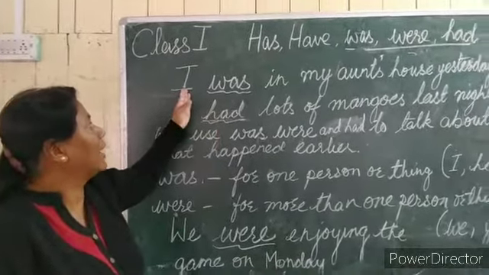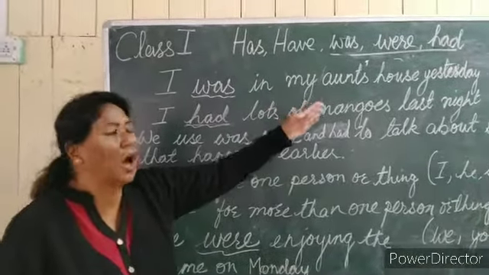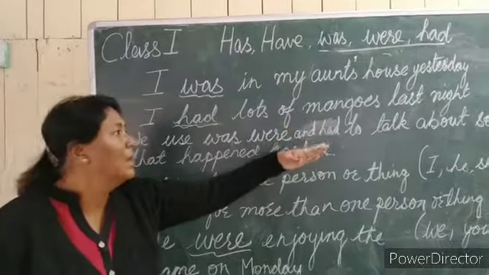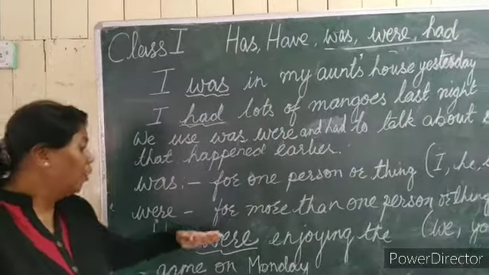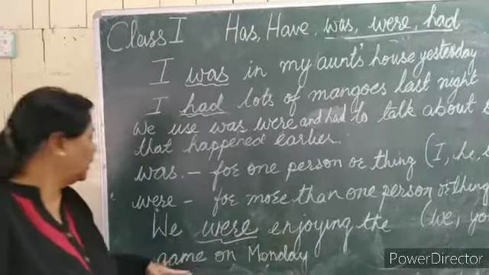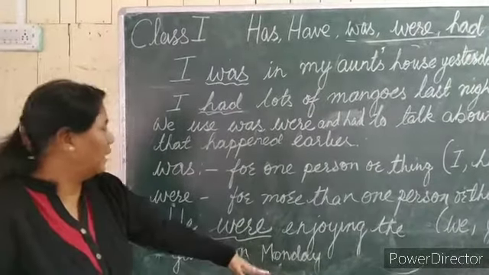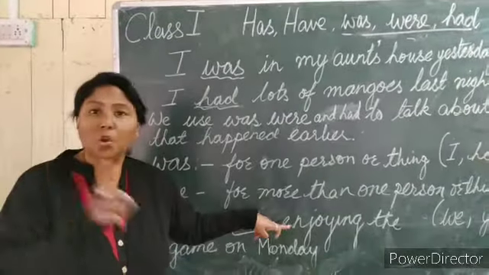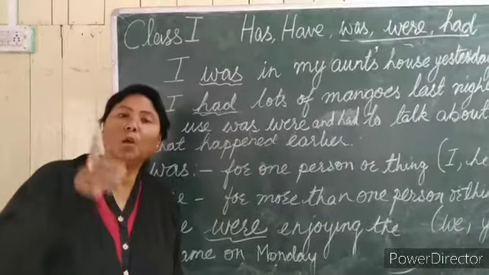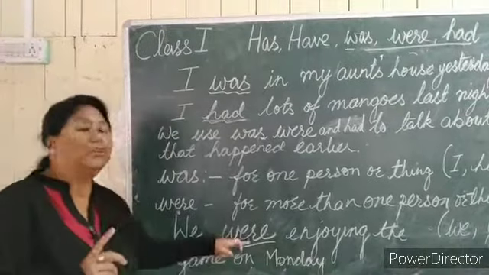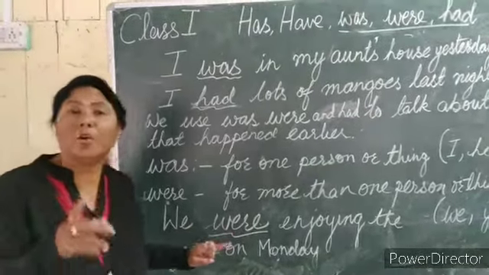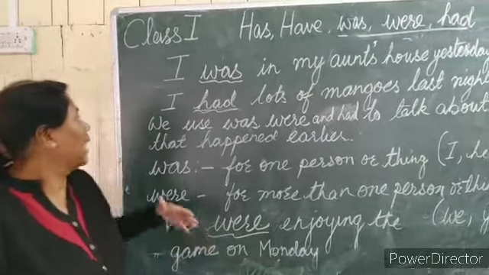So you have to write: I was in my aunt's house yesterday. I had lots of mangoes last night. We were enjoying the game on Monday. Are you going to use we was enjoying? No, was we have to use for one person. With we, you cannot write was. With they, you cannot write was, right?